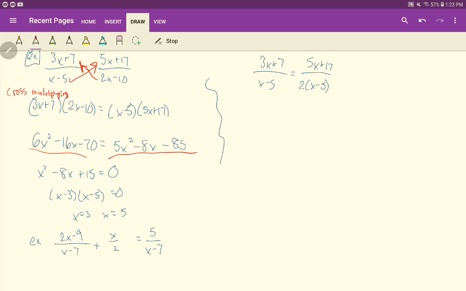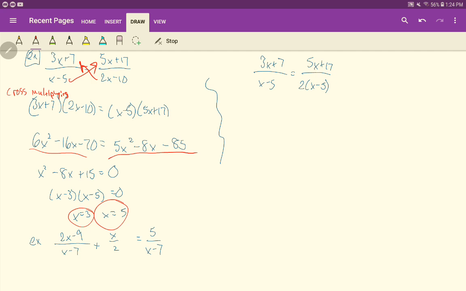How do we solve quadratic equations? Well, we could use the quadratic formula, we could try factoring, we could complete the square if we really wanted to here. So let's make this equal to 0 and see if we can get it to factor, because hopefully factoring is pretty straightforward. And this is why we did quadratics before this unit, because we need solving quadratic equations and solving polynomial equation strategies here to help us, right? So subtract 5x squared over, add the 8x over, add the 85 over, and let's see what we get. We get x squared minus 8x plus 15. And this, in fact, does factor to be x minus 3 times x minus 5. And so then we get the solutions of x equals 3 and x equals 5.